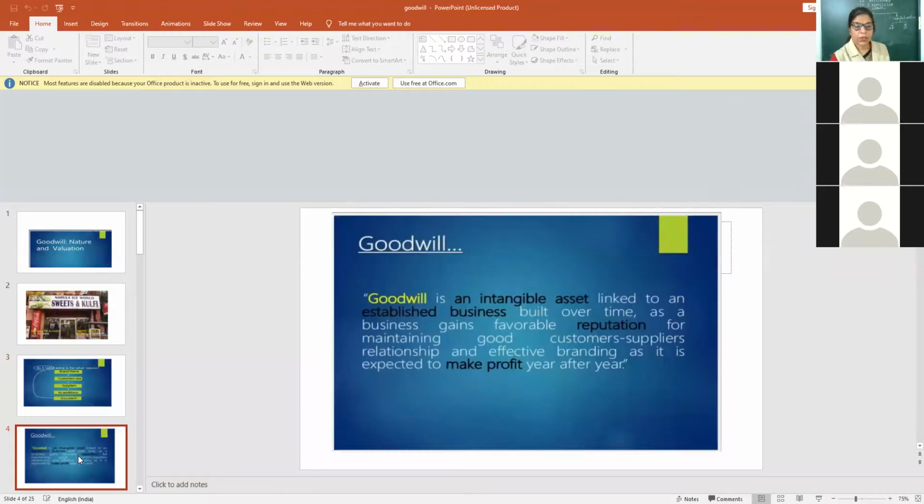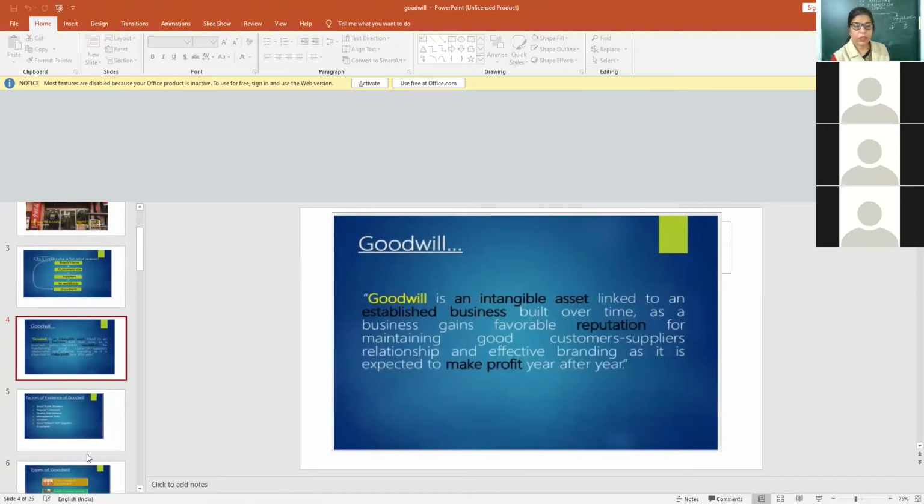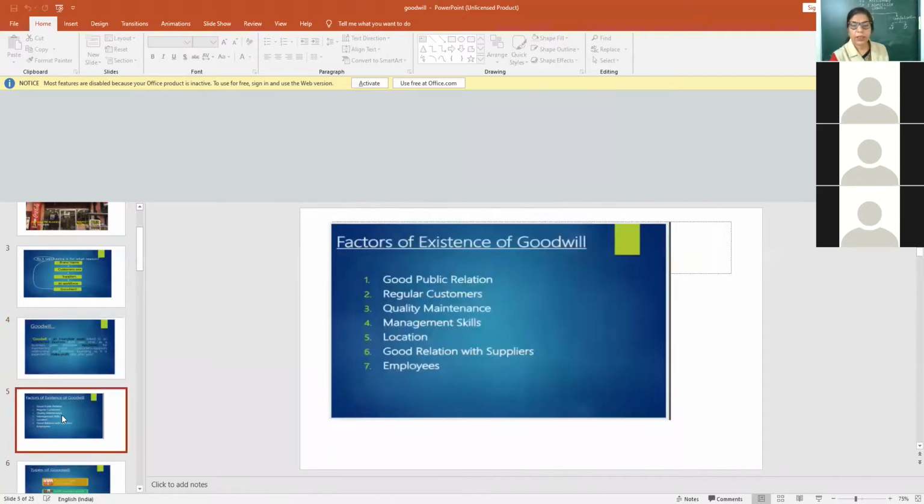Now, this is the definition. Just now I gave you: goodwill is an intangible asset. Then the factors of existence of goodwill. How can we say some firm has more goodwill, some has less? There are various points for this.